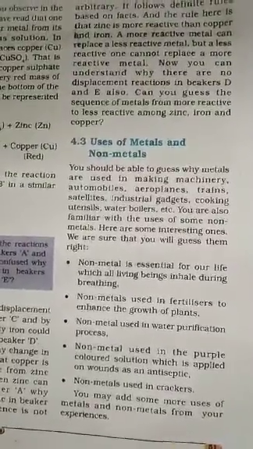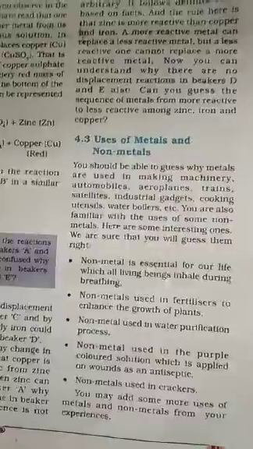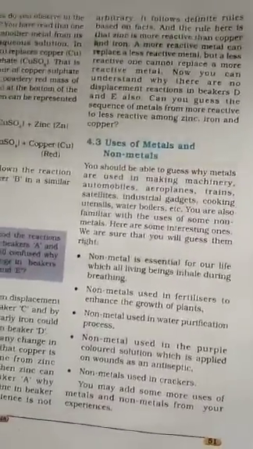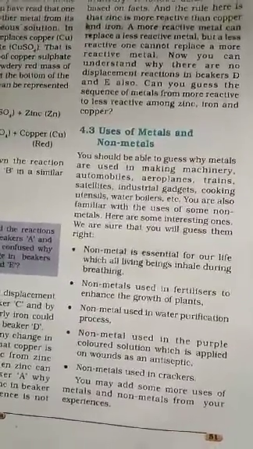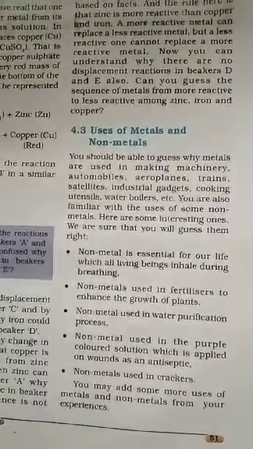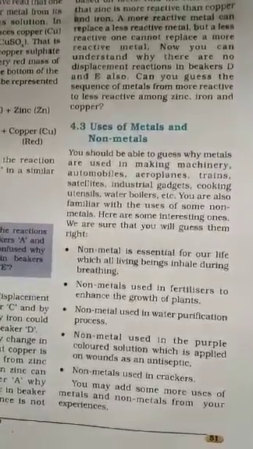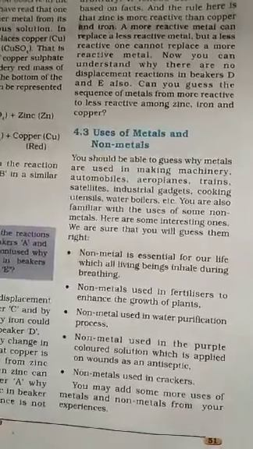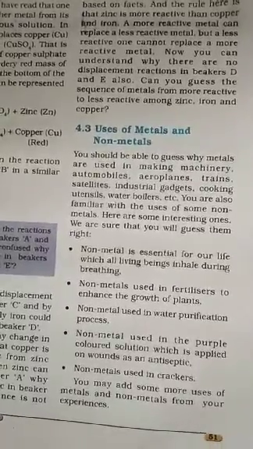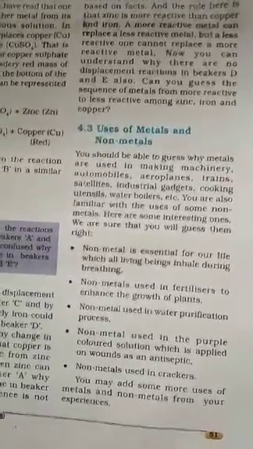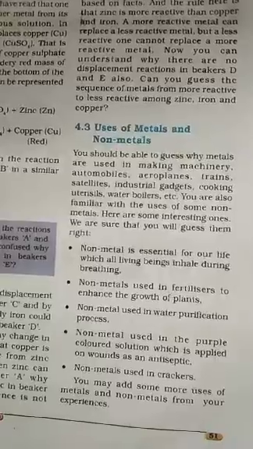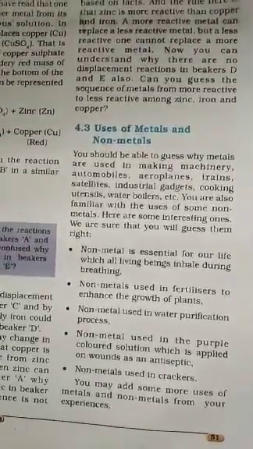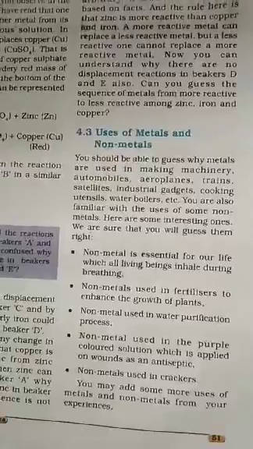So now let us discuss the uses of metals and non-metals. You should be able to guess why metals are used in making machineries, automobiles, aeroplanes, trains, satellites, industrial gadgets, cooking utensils, water boiling, etc. You are also familiar with the uses of some non-metals. Here are some interesting ones. We are sure you will get them right.